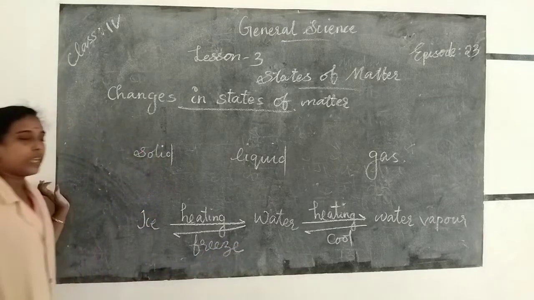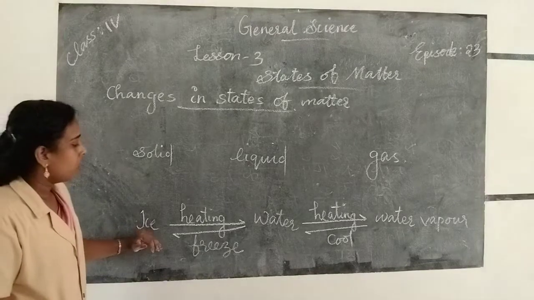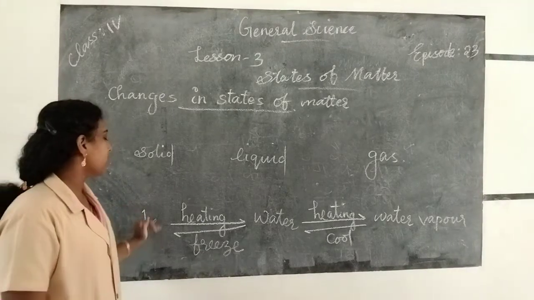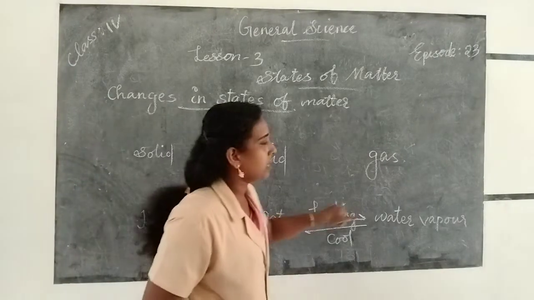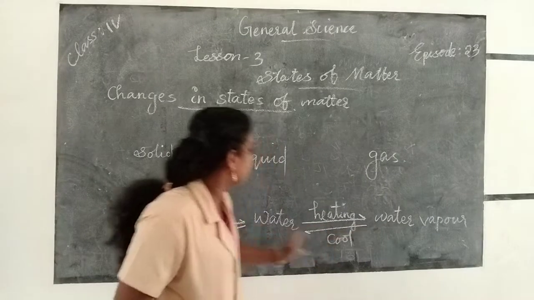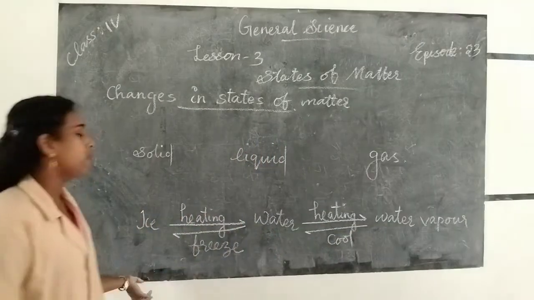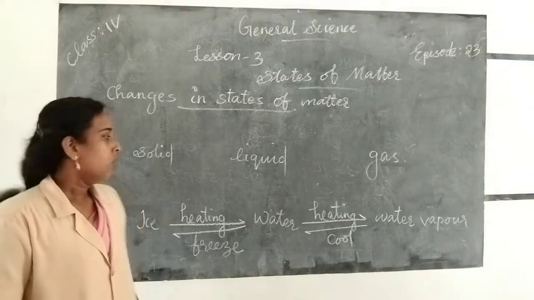In this way, we can change the states of matter. Here you can see that if we heat ice, it changes into water. Then the water is heated again and changes into water vapor. If we cool water vapor, it changes into water, and if we freeze water, it changes into ice.